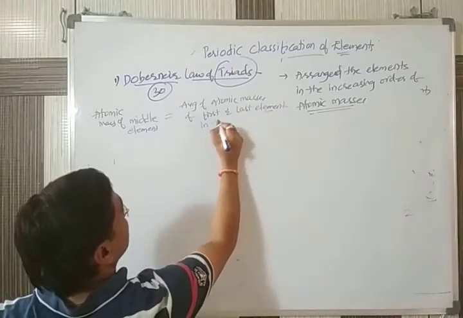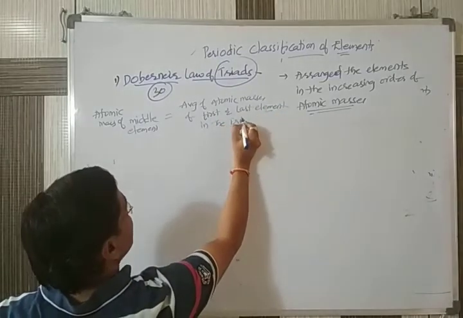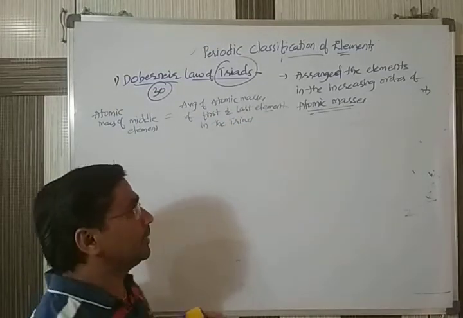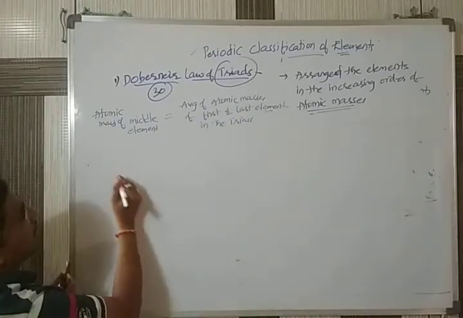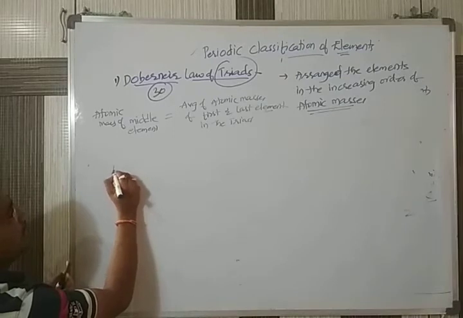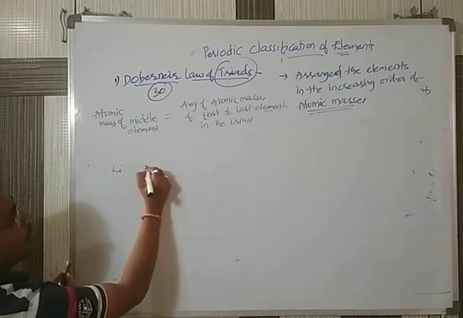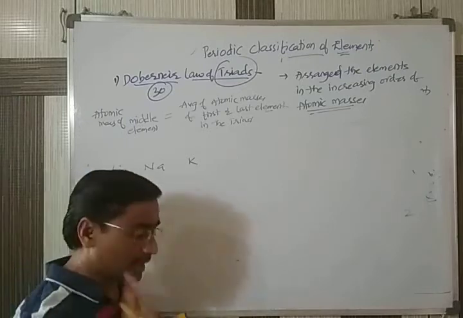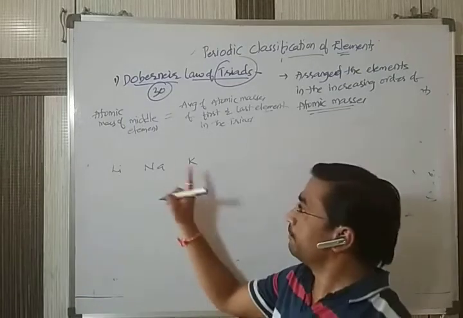In the triad, if it is fulfilled like this, then only it is called a triad. The example for this one is lithium, sodium, potassium.